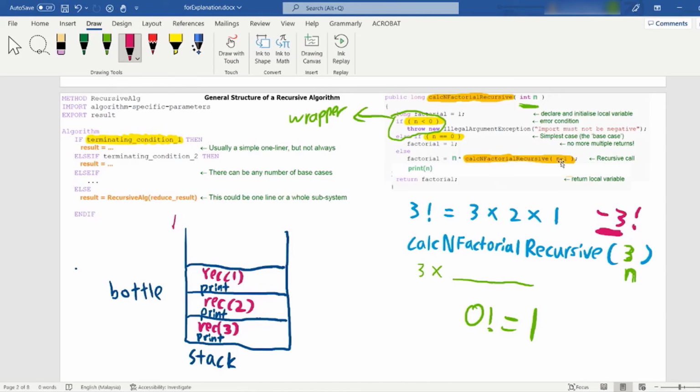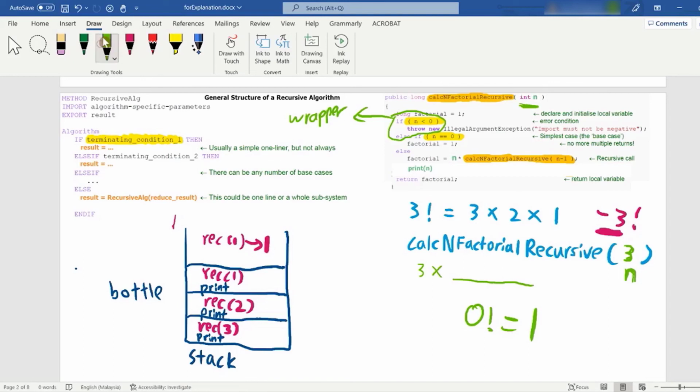1 minus 1 is 0. Then we call another recursive, recursive 0. In here, is our n less than 0? Our n is not less than 0. Else, is our n equal to 0? Yes, now n is equal to 0. Then we return the factorial as 1.